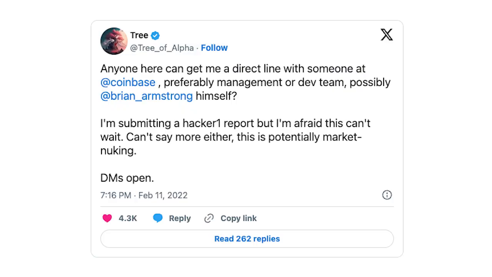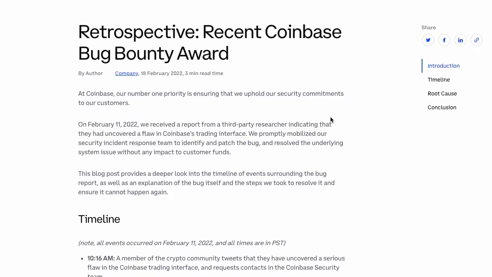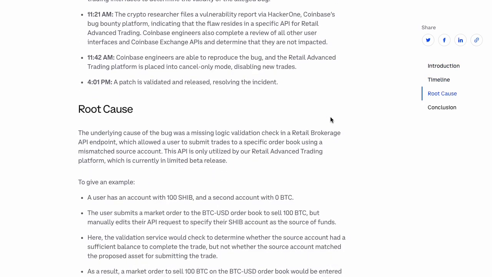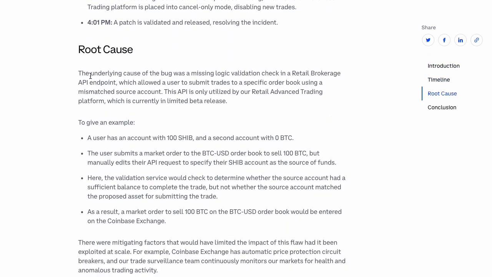Went on to Twitter. You can find the tweets where he's looking for the CEO's email and stating that he's found, quote, a market nuking vulnerability, which I think was not hyperbole at all. And Coinbase reacted immediately. They shut down the market. They were able to reproduce it, and they blogged about it about a week or so later. And they said the root cause of the bug was, quote, missing logic validation check.